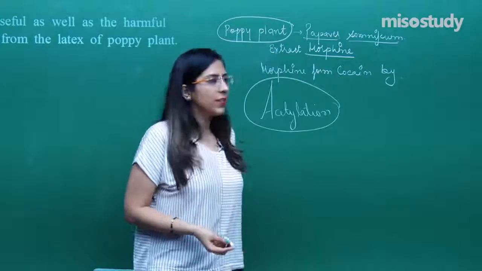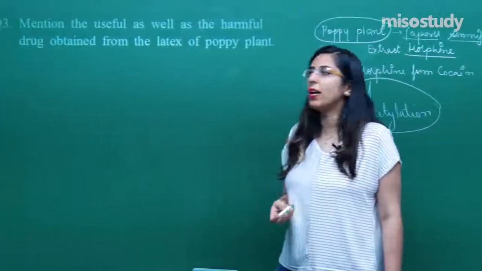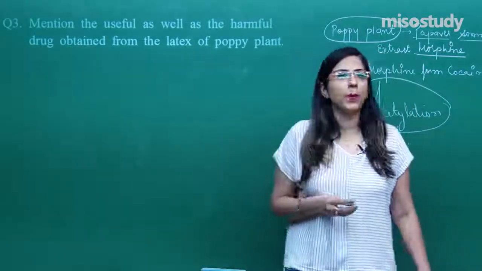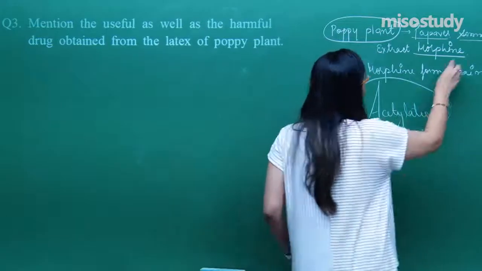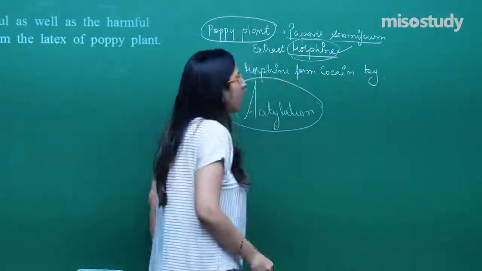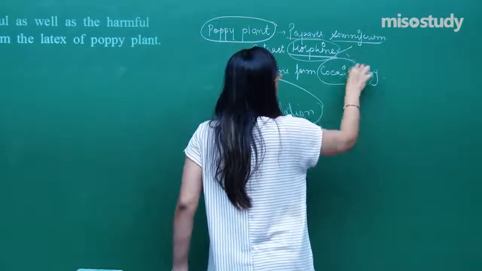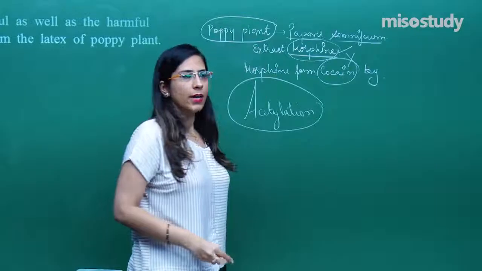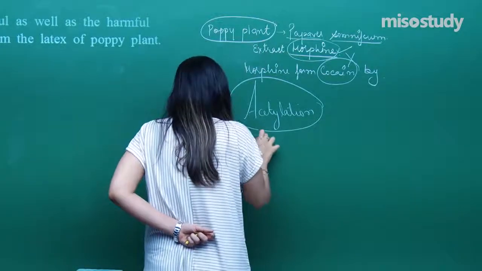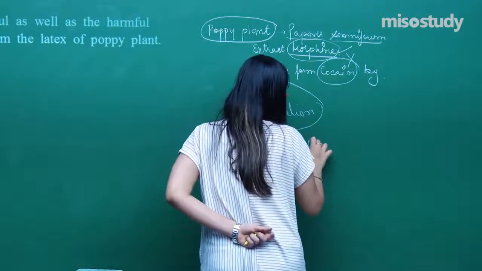Now, question says that we have to find out the useful as well as a harmful drug which is obtained from the latex of a poppy plant. When we say morphine, morphine is having certain useful property, whereas the cocaine is having very bad property, right? Morphine acts as a sedative.